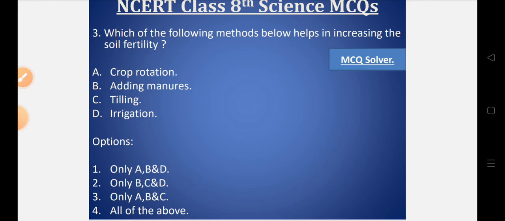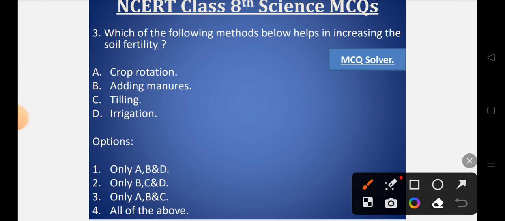Let's look into the options. Option number 1, only A, B and D is correct. Option number 2, only B, C and D is correct. Option number 3, only A, B and C is correct. Or option number 4, all of the above.